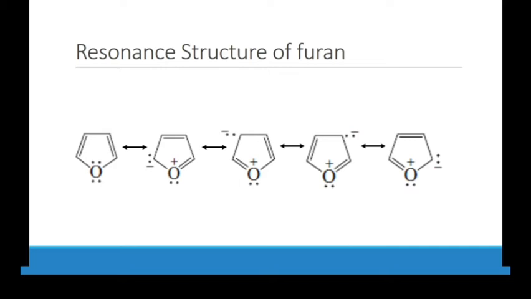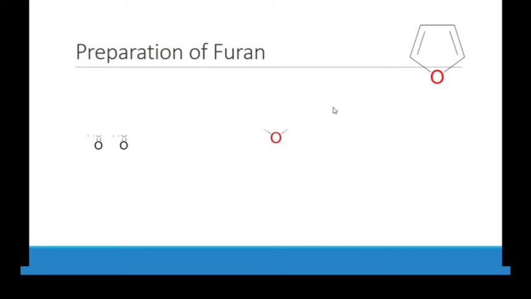This shows the same properties as pyrrole. It is not difficult, but for your ease you should start from one side and end on the other side. In the exam I will also ask you about the resonance structures of furan, pyrrole and thiophene, so you have to remember these topics. Next we'll move to the preparation of furan.